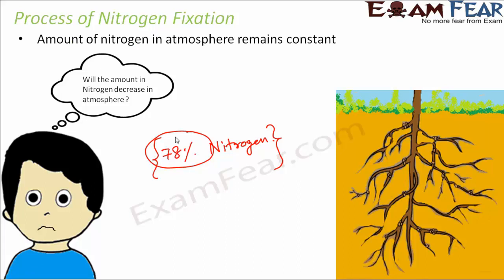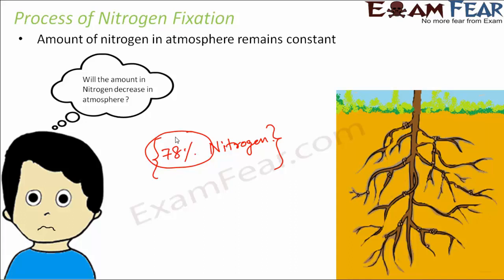But the amount of nitrogen in the atmosphere always remains constant, and we all know that. Have you ever heard that it is sometimes 42% or sometimes 30%? No, it is always 78%. So how is that percentage always maintained?